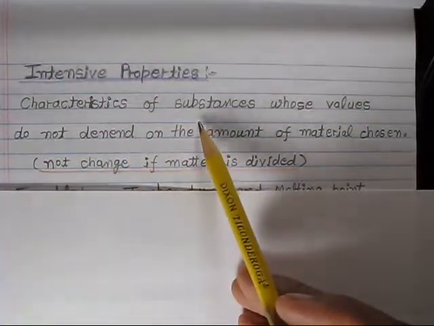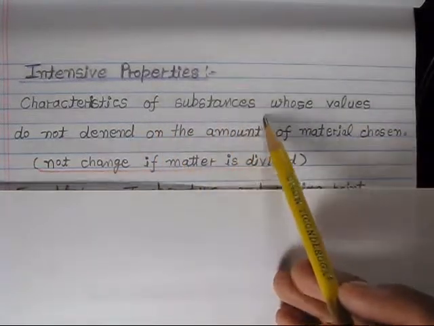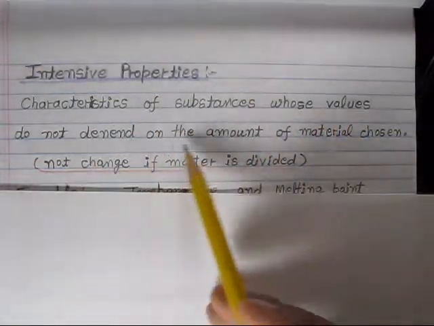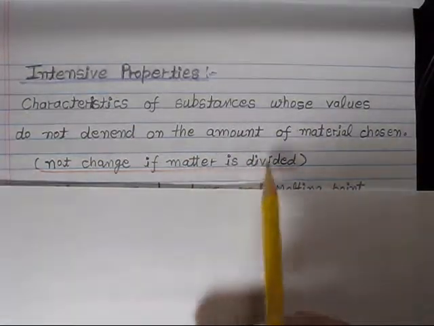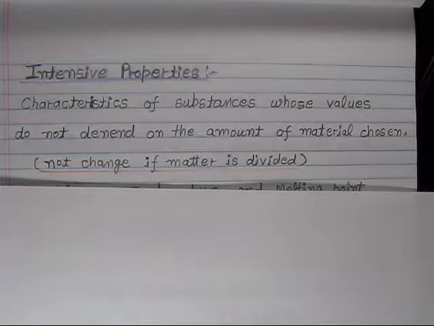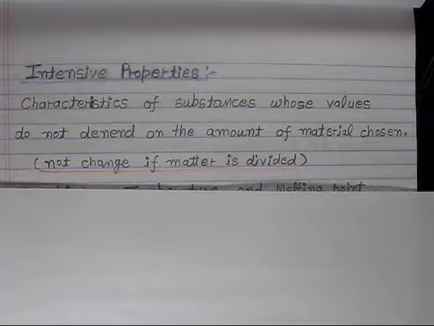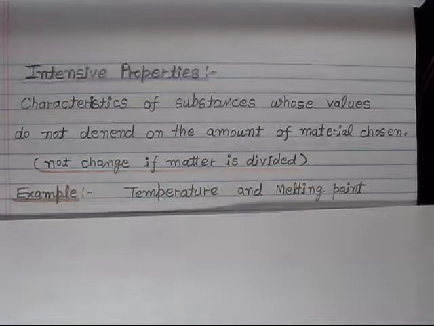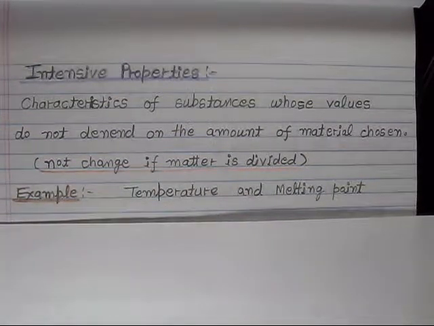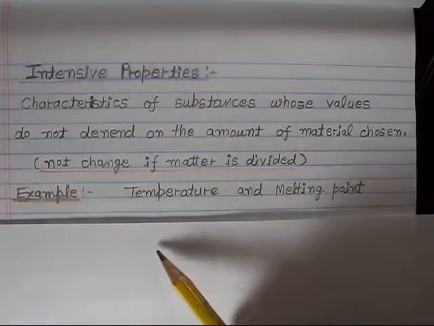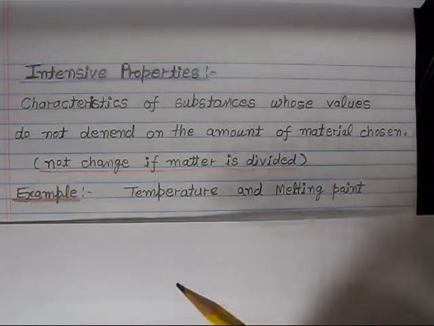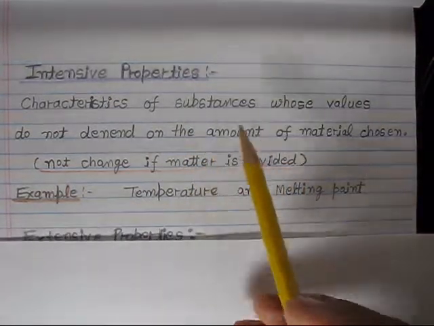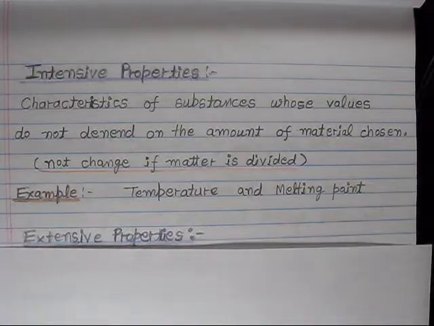Intensive properties are characteristics of a substance whose value does not depend on the amount of material chosen. It means they do not change if matter is divided. So if we divide any matter into 2 or 3 or 4 pieces, and the property is not changing, that is called an intensive property. For example, temperature, melting point, color, or physical state. Those are good examples of intensive properties.